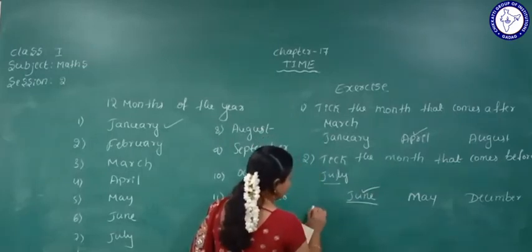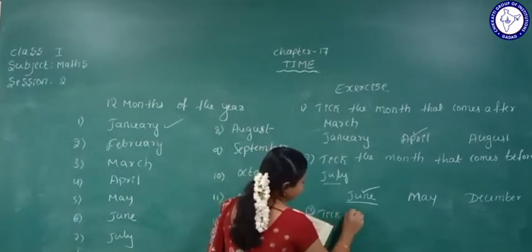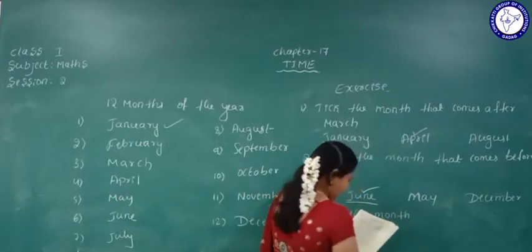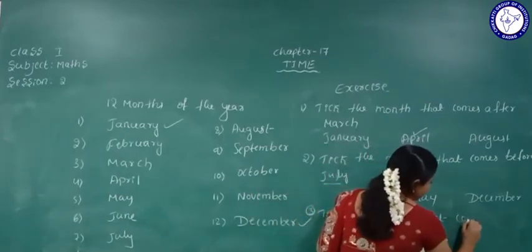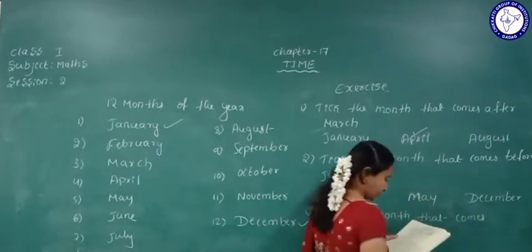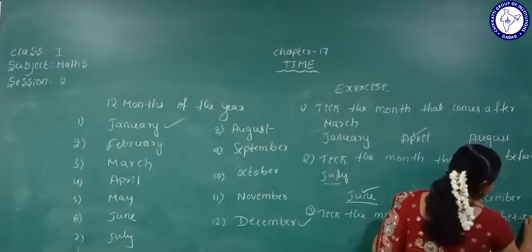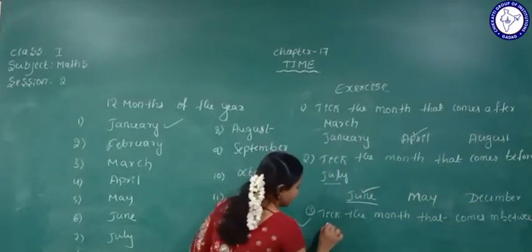Next one, third one. Tick the month that comes in between September and November.